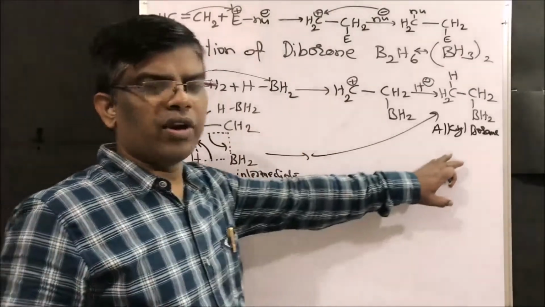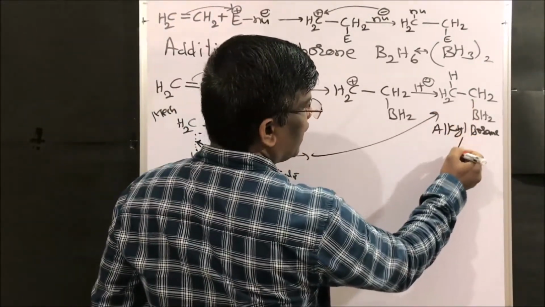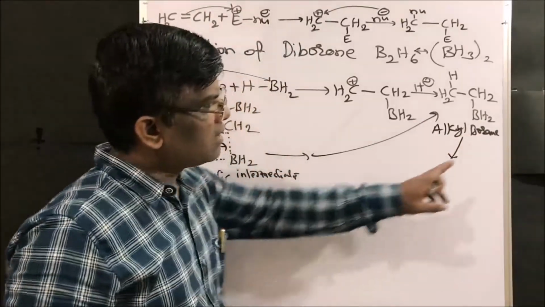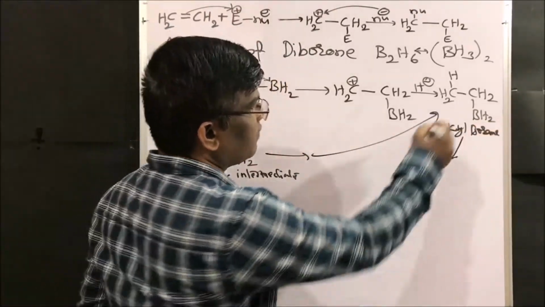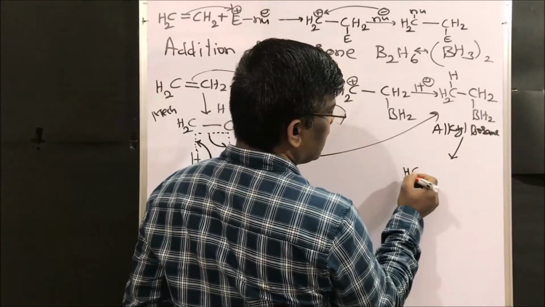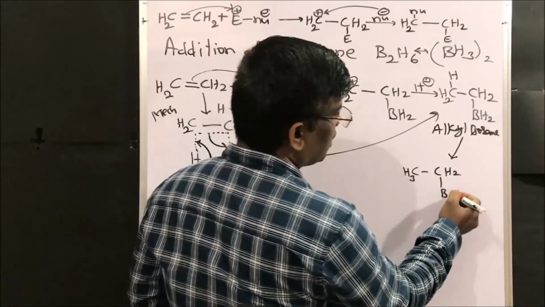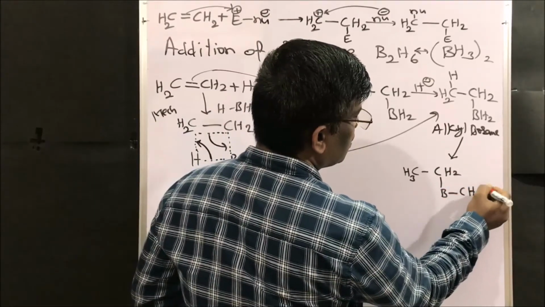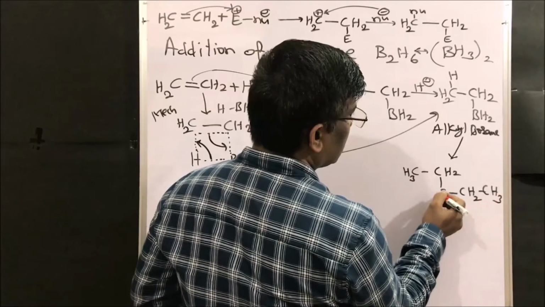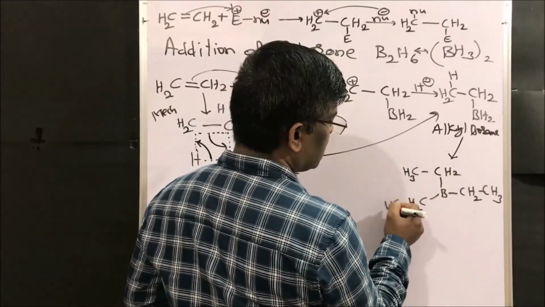This alkyl borane is very important friends. So this alkyl borane will add to these two hydrogens, right friends, will add further like this CH3, CH2, boron, right? So here another CH2, CH3, so another hydrogen will be replaced, CH2, CH3.